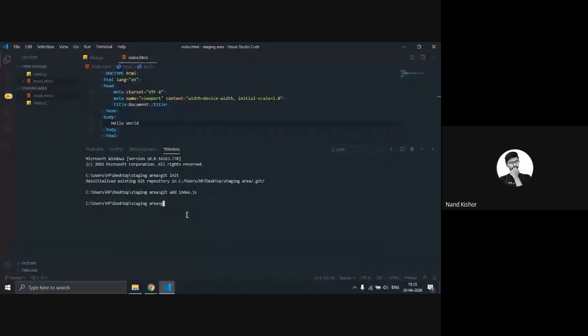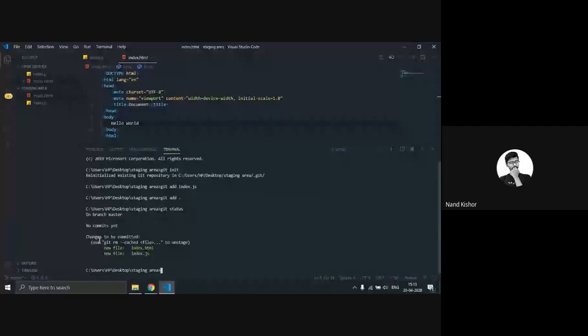I can also use the command git add dot, which means it will track all the files that I have changed just now. After pressing this, all my files are added to the staging area. I can also check this by running git status. Yes, you can see here are the two files that I have just edited.